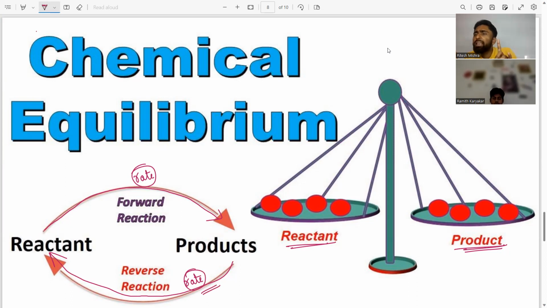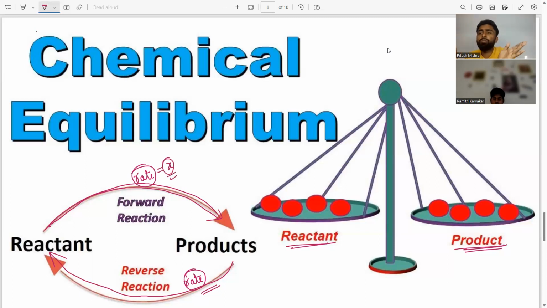That means the system must be reversible. Why? Because here the rate of conversion is the same. From reactant to product, let us assume x will be the rate.